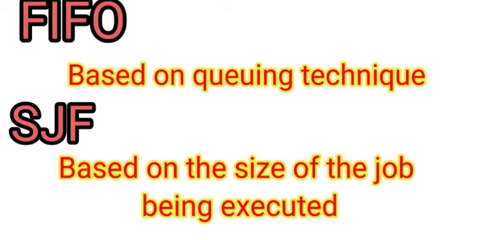Next, shortest job first. That means this algorithm works based on the size of the job. Just consider two jobs A and B. A has 6 KB of process, B has 9 KB of process. Then this algorithm will execute process A, and after that complete process B.